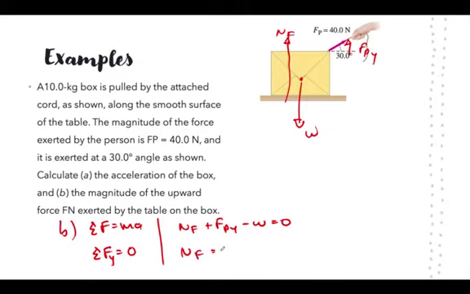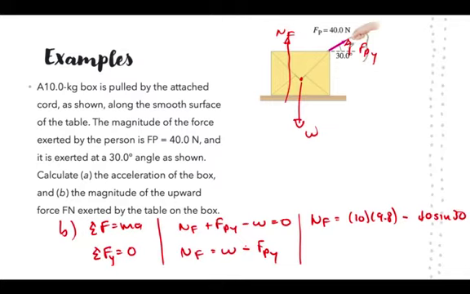So normal force is going to be equal to W minus Fpy, which means that the normal force is going to be equal to mass times gravity, which is weight, minus Fpy, which is going to be equal to 40 sine 30.